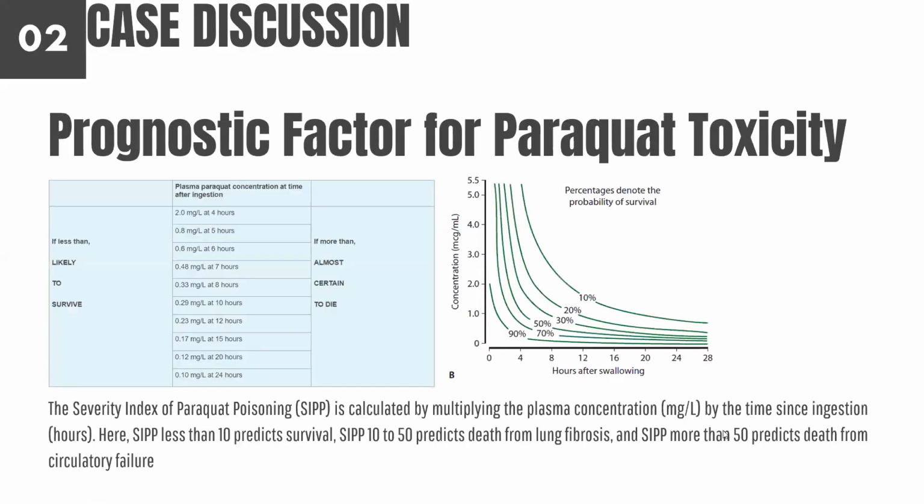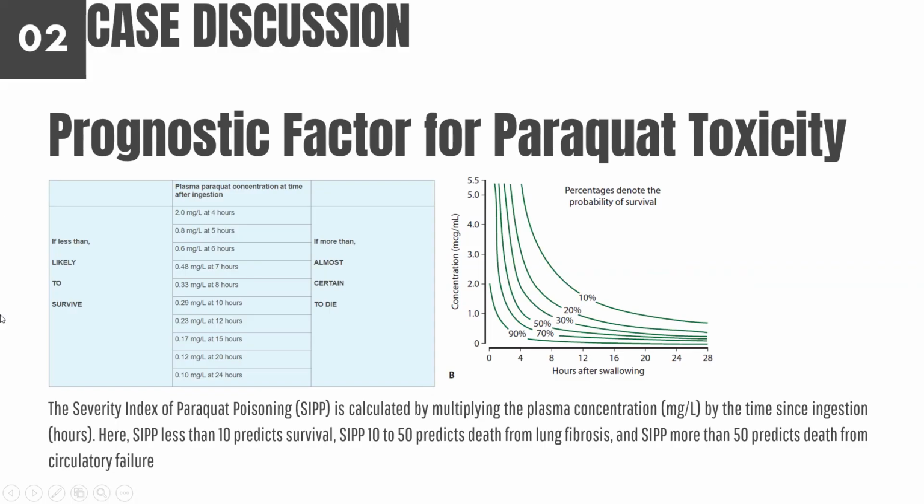The prognostic factor for paraquat toxicity is the plasma paraquat concentration at the time of ingestion that we can see. This is, however, not relevant to us because I don't think we have that measurement. If it is 2.0 mg per liter at 4 hours, or less than that, she's likely to survive. If it's more than that, then it's almost certain that death is near. This is a nomogram, which also predicts survival of the patient.